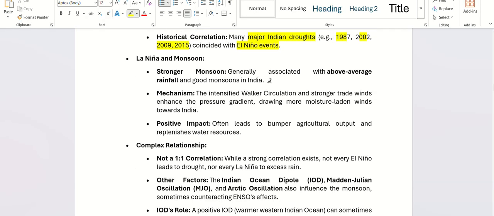If La Nina happens, what happens? We get a stronger monsoon. We get above average rainfall, a very good monsoon in India. So it often leads to bumper agricultural output and replenishes water resources.